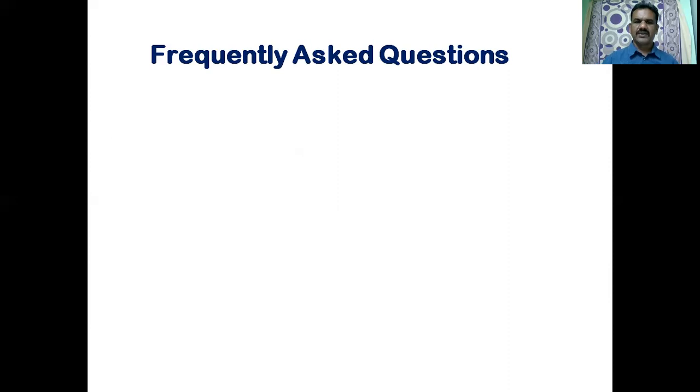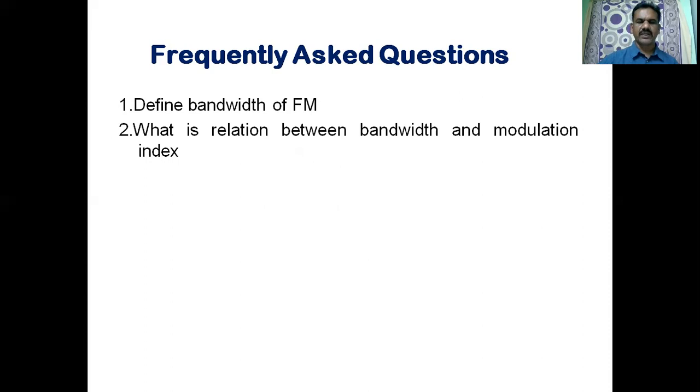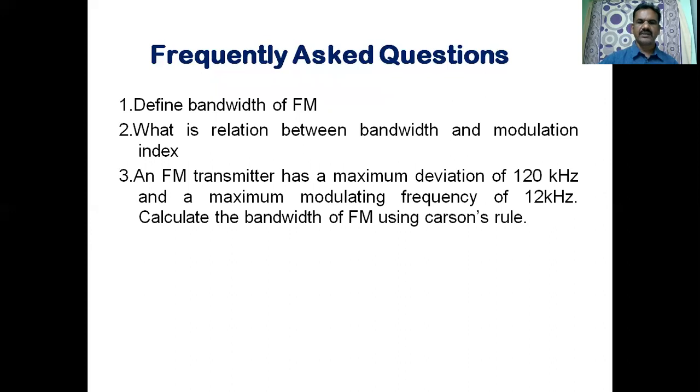Now, after listening to this lesson, you will be able to answer these questions. Number 1, define bandwidth of FM. Number 2, what is the relation between bandwidth and modulation index? Number 3, it is a problem. An FM transmitter has maximum frequency deviation 120 kilohertz and maximum modulating signal frequency 12 kilohertz.